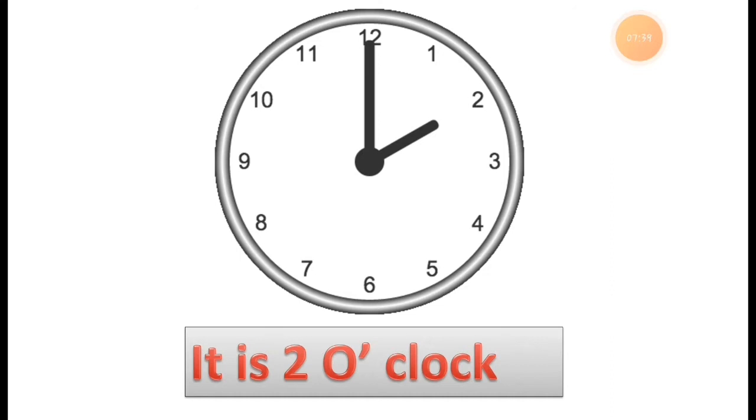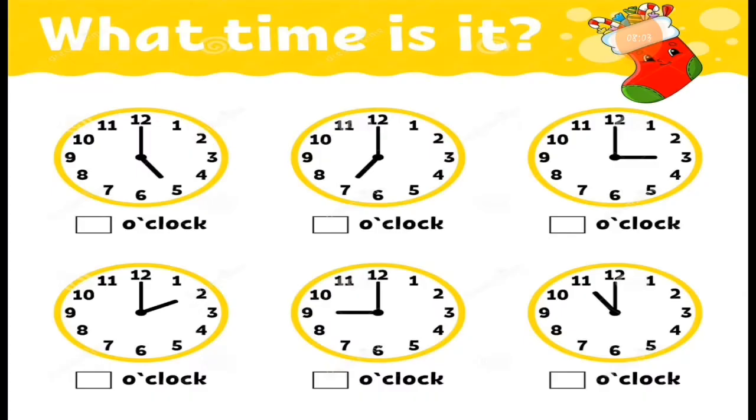So that's why I am teaching you how to read the time. See this, in this given clock, it is 2 o'clock, because the long hand is on 12, and the short hand is pointing to 2. This way you can see the time.